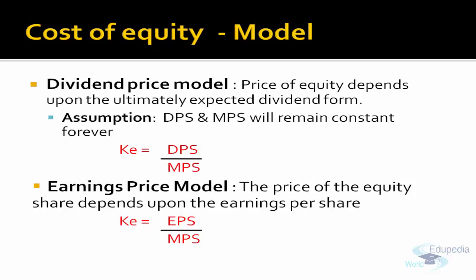Similarly, there is the earning price model, where we expect that the earning per share, let's say if the earning per share is rupees 3, the shareholder expects that it will remain rupees 3 forever. So to compute the cost of equity, we take EPS as the numerator and the market price of the share as the denominator. This is what the earning price model is. These two models are based on an assumption that the shareholder is not expecting any growth.